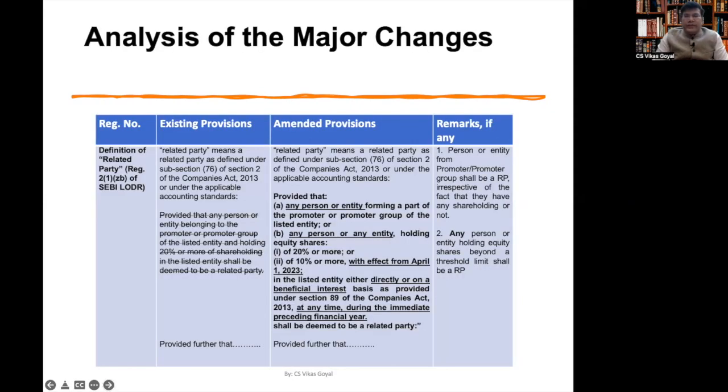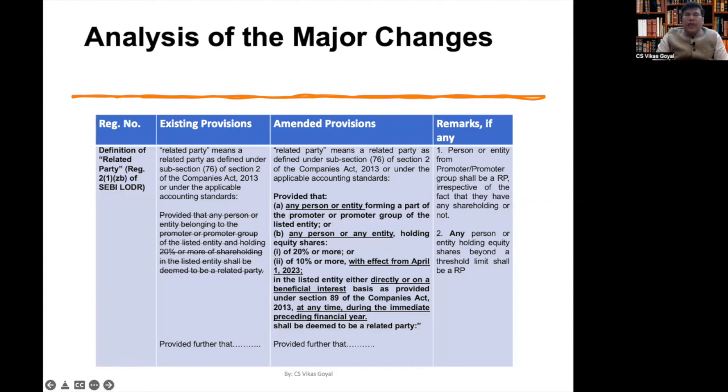Before we discuss the major amendments to the RPT framework, I believe these amendments are important not only from the perspective of corporate professionals but also from the perspective of practicing professionals. Why so? Because they have to conduct the audit in the companies, so they need to know what exactly these amendments are, so that they can be sure that these compliances have been completed by the company.